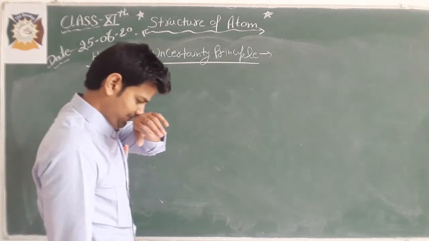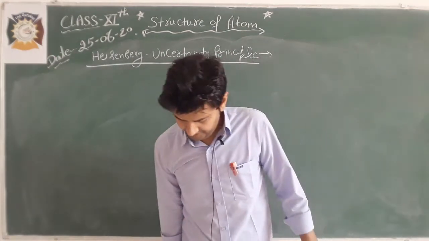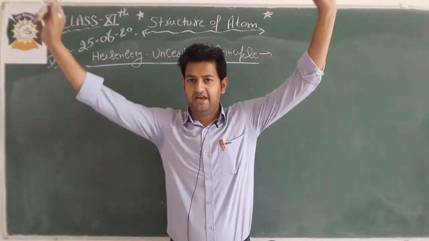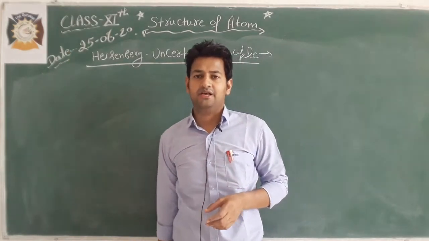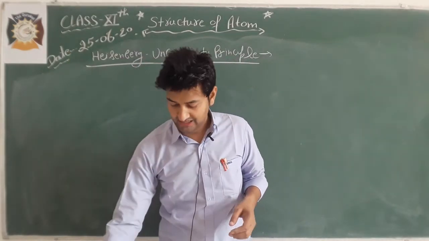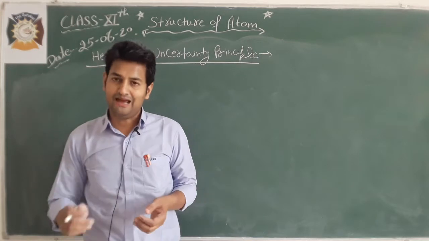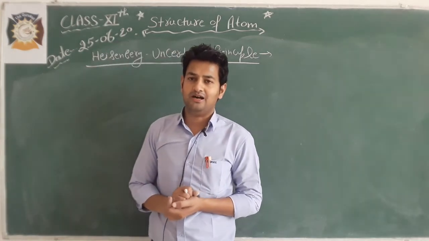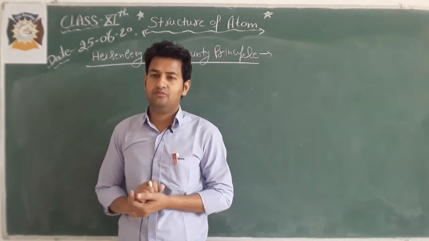According to this principle, if we take a particle having both types of character, then it is impossible to measure with absolute accuracy the position and momentum.